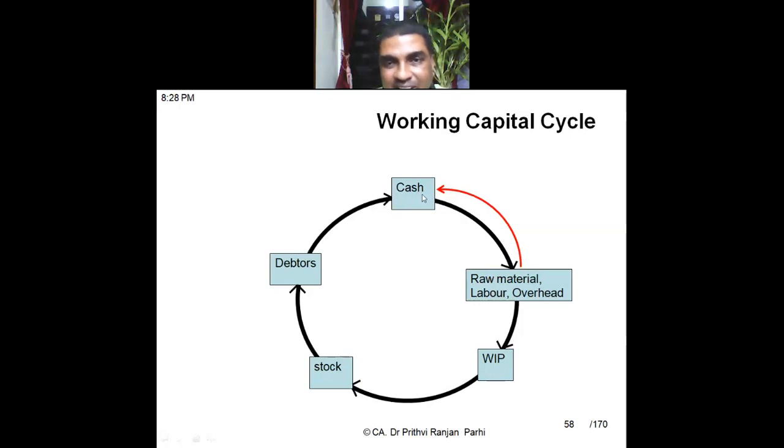Let us say normal time required to acquire raw material is 60 days, but payment can be made after 15 days. So that 15 days credit allowed to me has to be netted off. Therefore, that is to be deducted from the gross working capital cycle. This credit period for acquiring raw material needs to be deducted so that we can arrive at the net working capital cycle. Understood this point?